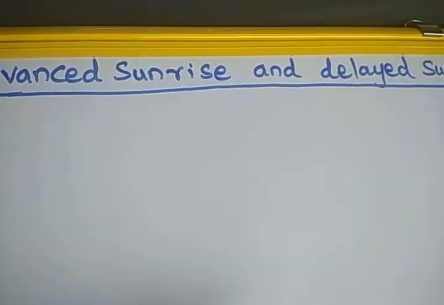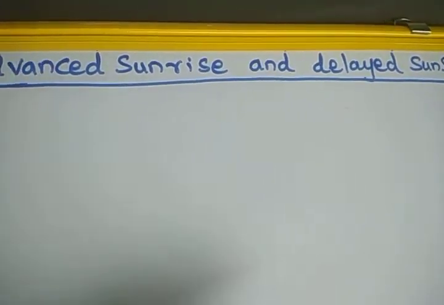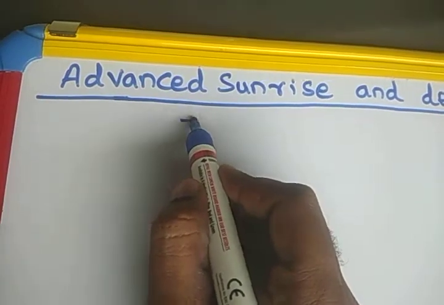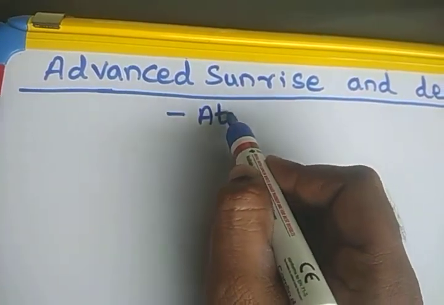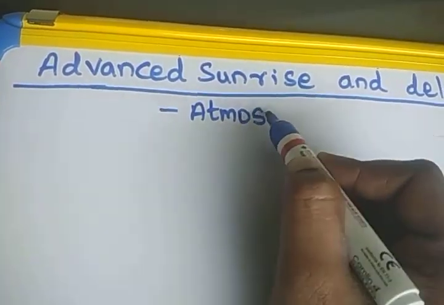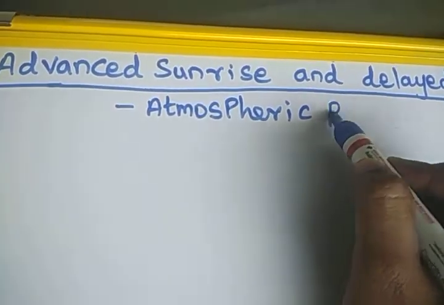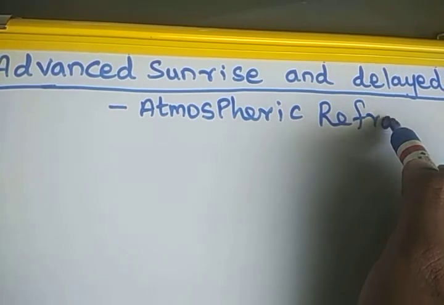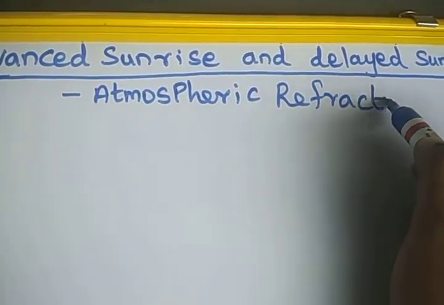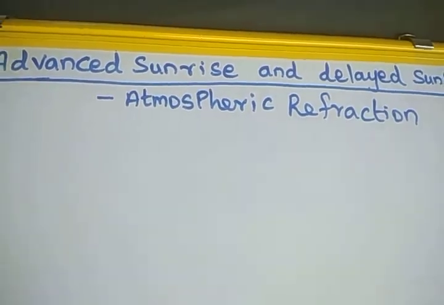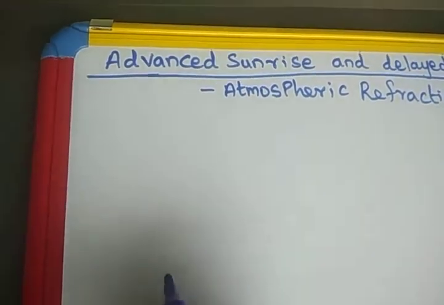Advanced sunrise and delayed sunset. So this is because of atmospheric refraction. Atmospheric refraction of sunlight. So let us see in detail.